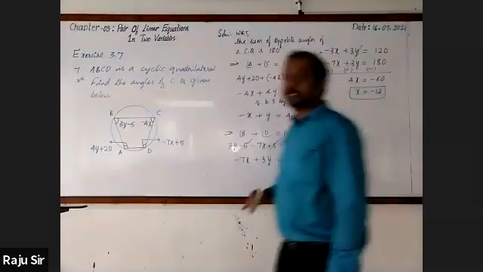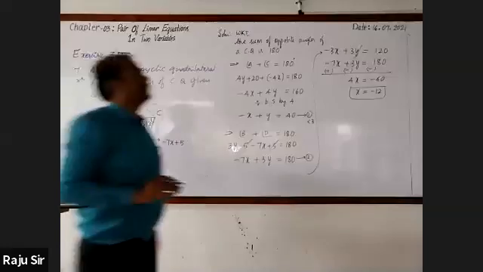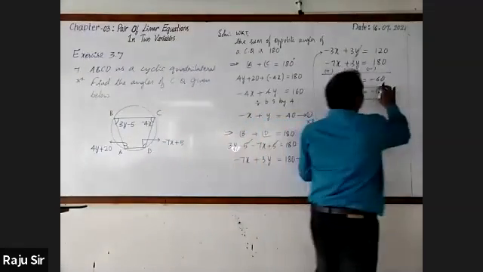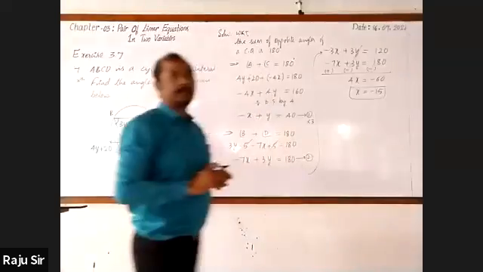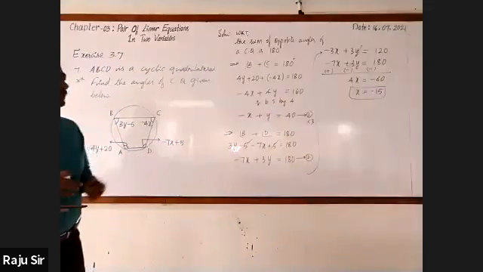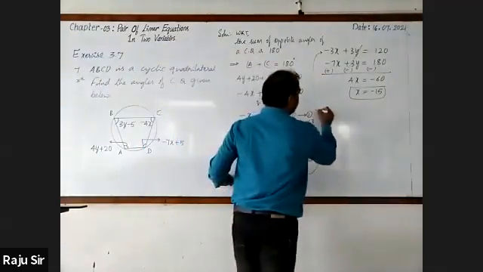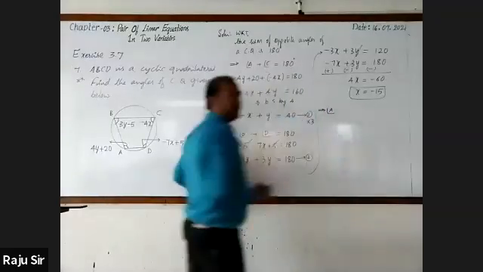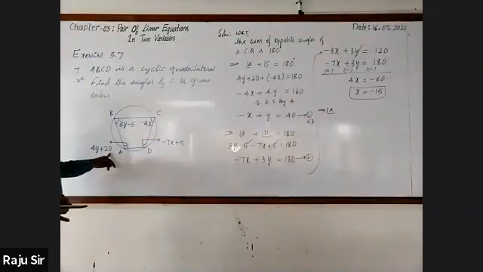Minus 15. 4 fifteens are 60. X is equal to minus 15. Now let us find out the angles one by one. Angle A is 4y plus 20.